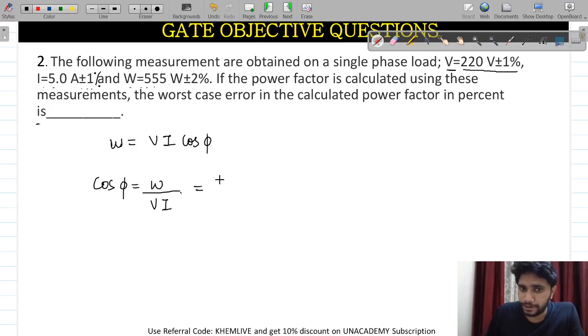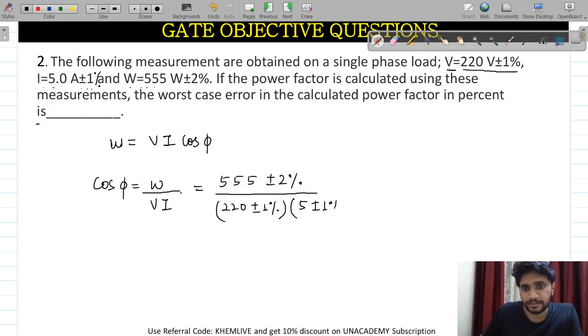It will be equal to 555 plus minus 2% divided by 220 plus minus 1% times 5 plus minus 1%. So keep a note here.